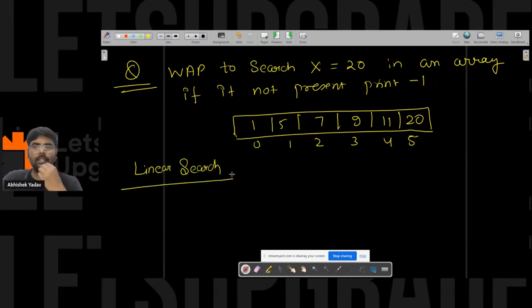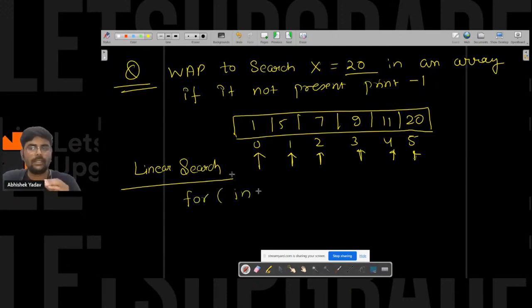Linear search means I will go to each and every element and ask, hey element, are you equal to 20 or not? To this element, to this element, to this element, are you equal to 20 or not? Similarly to 9, to 11, to 20. So we are going to each and every element, and for that we have to use a for loop.